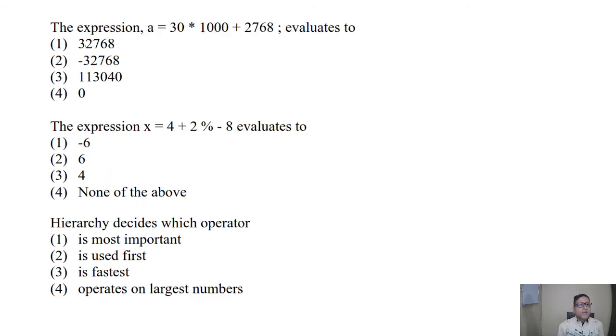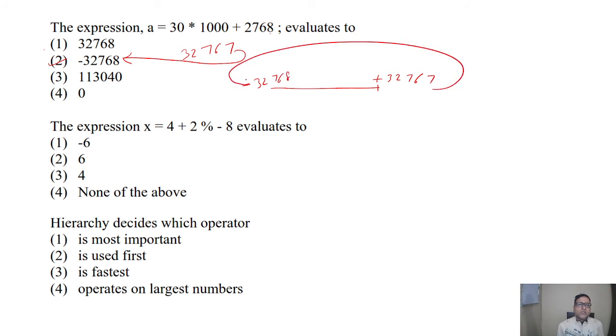Next is the expression A is equal to 30 into 1000 plus 2768, what does it evaluate to? It will evaluate to this one, because we can have a maximum of 32767. After that, as we add the next 1, it will go to the minus side, because we have the maximum positive value of 32767 and then minus 32768. As 1 increases, it will go to this value.